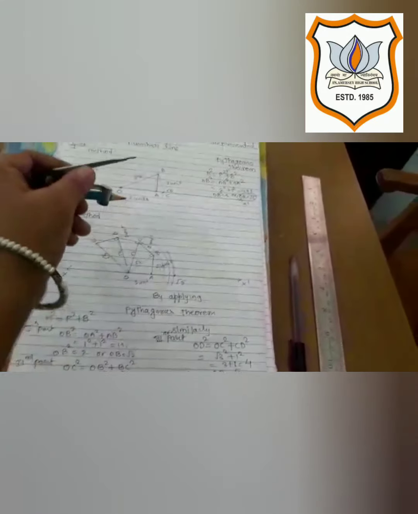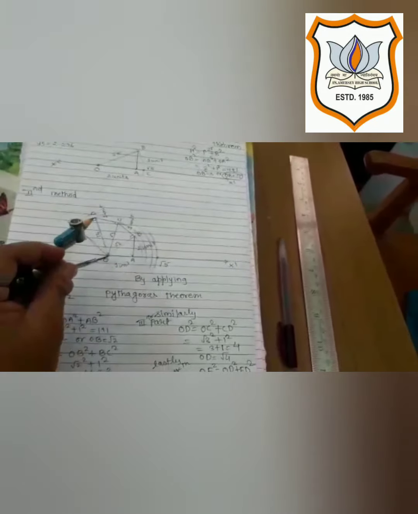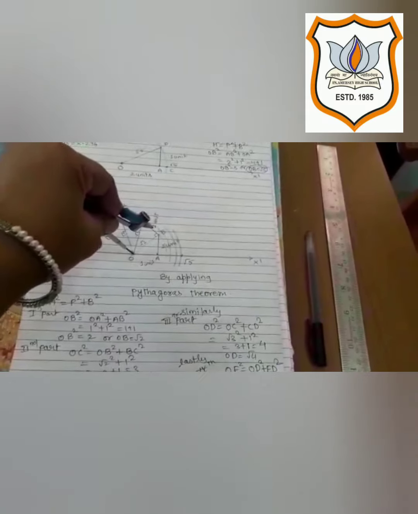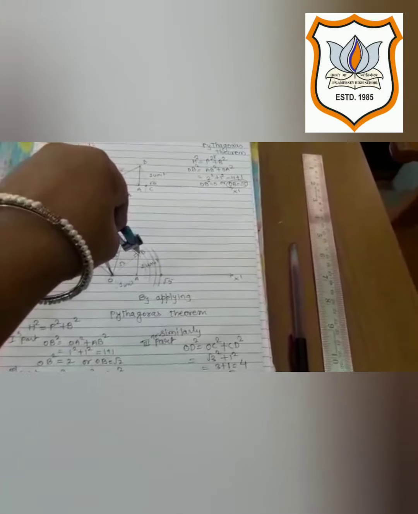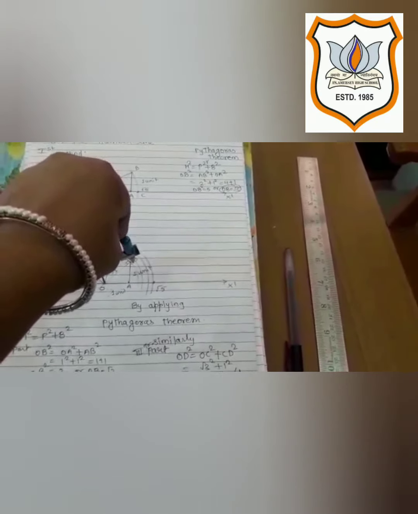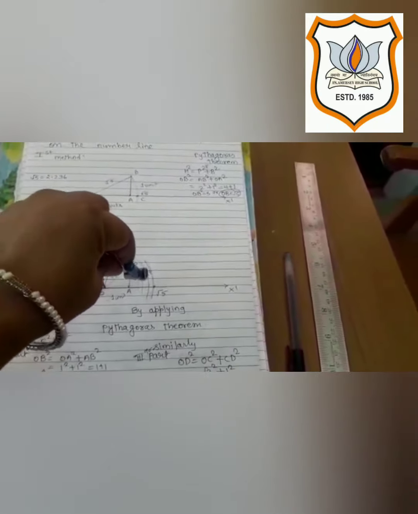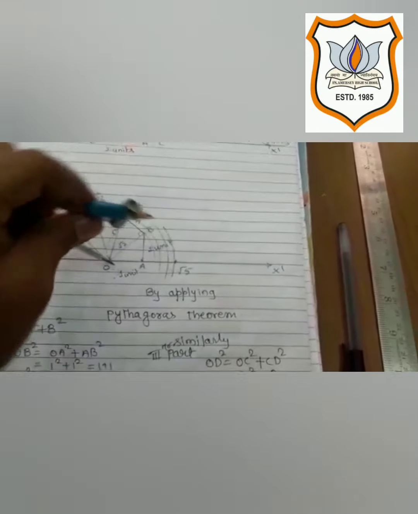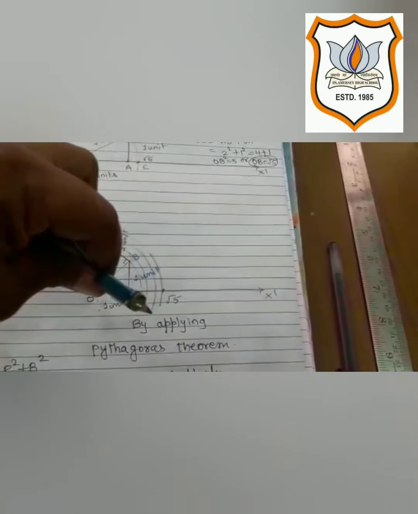Again you have to do the same step which we have done earlier. That is, you take a compass and put its tip on A and make arcs from OB on the number line, then OC, then OD, and the last OE on the number line.